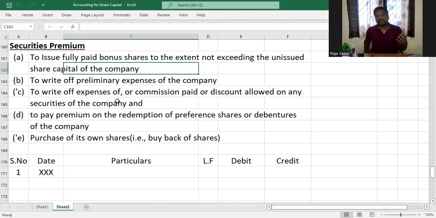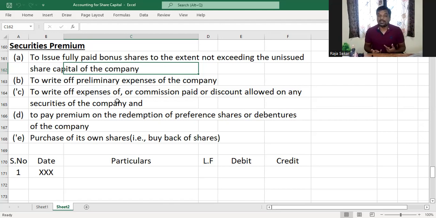And the company can actually purchase its own shares. When the company has cash in abundance, and when they have reserves in abundance, and they're making a lot of profit, the company sometimes decides to buy back their own shares. Companies can buy back their own shares from the existing shareholders proportionately, and for that purpose, the amount in securities premium reserve can be utilized. Understood or not, my dear children? Okay, fine. Now we know the 5 purposes for which we can utilize securities premium.